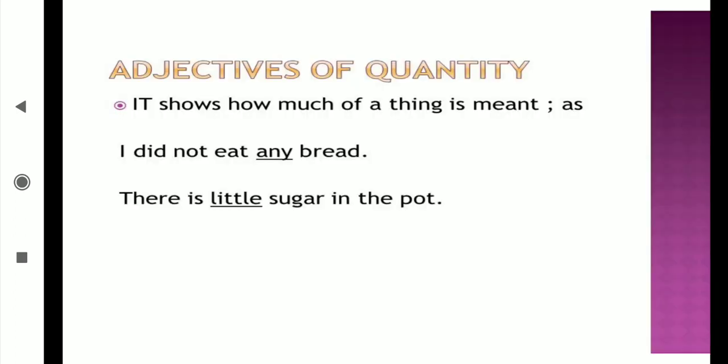Now next is adjective of quantity. Quantity means which we can't count in numbers like 1 2 3. It expresses something like number, but it doesn't come under the category of number. It shows how much we are getting. I did not eat any bread. Any means what number are you getting? 1 2 3, any number? No, we are not getting any number. Then also it is showing something, any. That's why this any is for the quantity.